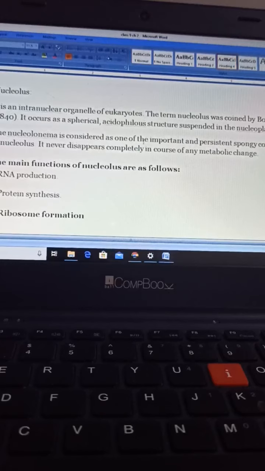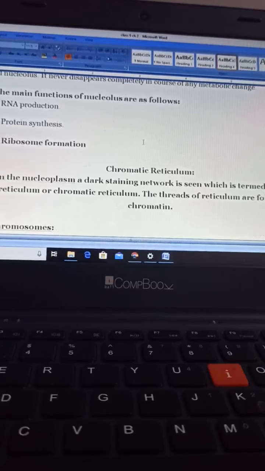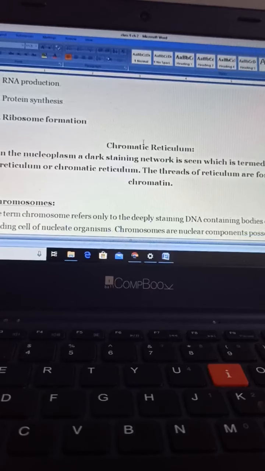It is very important because its functions are helping in the synthesis of RNA production, protein synthesis, and ribosome formation. Okay, children, I hope this is clear. We will not study the detail because this is not a part of your syllabus. So I am just giving you a little bit of idea about their function and their structures. Now, chromatin reticulum. In the nucleoplasm, a dark staining network is seen which is termed nuclear reticulum or chromatin reticulum. They are actually a thread-like structure which is known as chromatin.